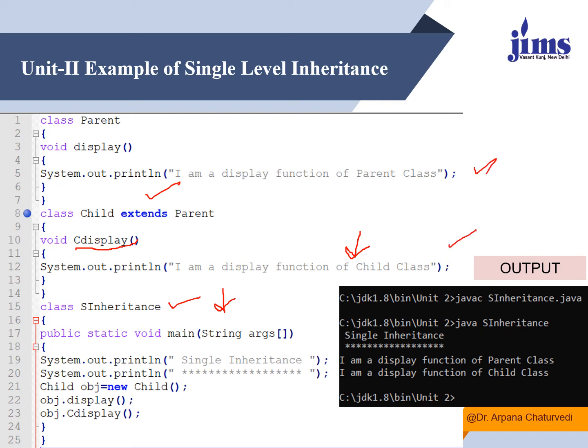For this I have written obj.display, where display is a member function of the parent class, and obj.cDisplay, which is a member function of the child class. And you can see over here we have displayed the output. First output is I am a display function of parent class. Second is I am a display function of child class.